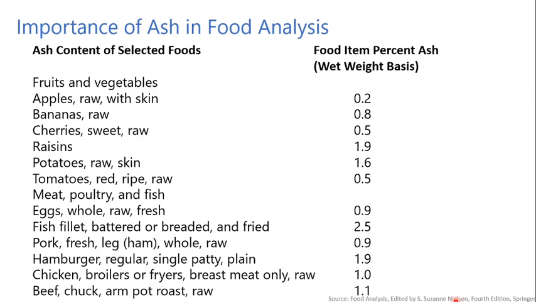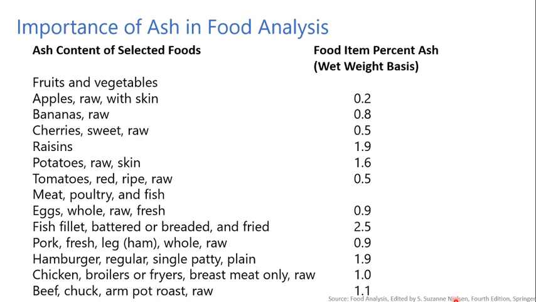Then in the case of various kinds of fruits and vegetables, generally raisins have the highest percentage of ash, while apples have the lowest percentage of ash on a weight basis.